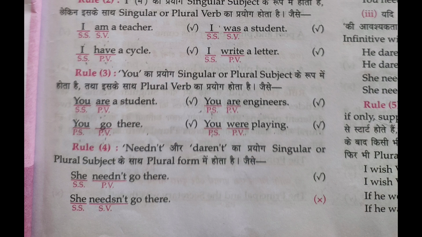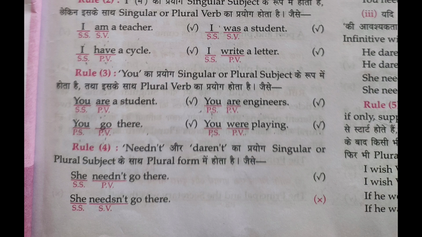Yesterday we learned subject-verb agreement. Rule number 1, 2, and 3 says that if the subject is singular, we have to use a singular verb, and if the subject is plural, we must use a plural verb. For example, Mohan was always late means singular noun and singular verb. This is the correct sentence.